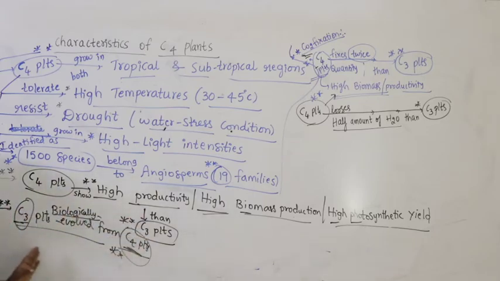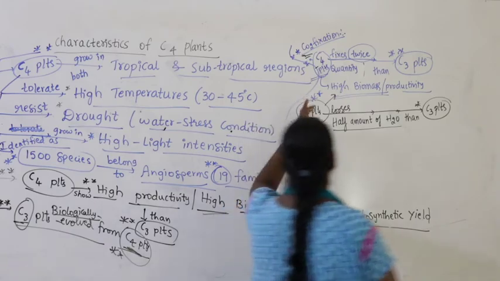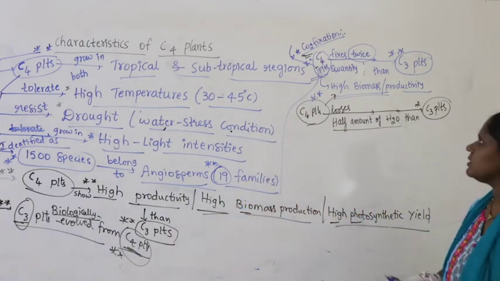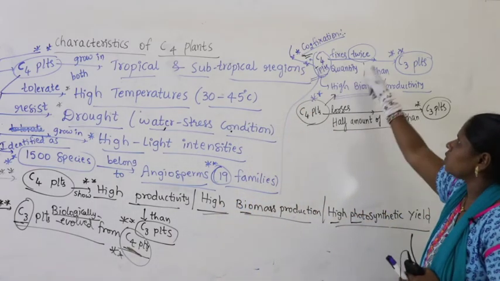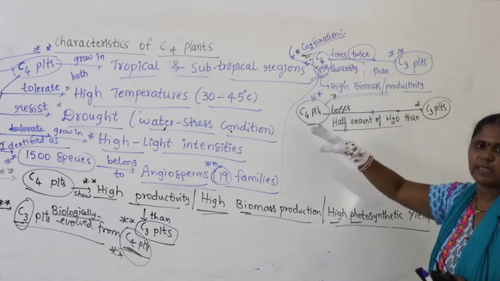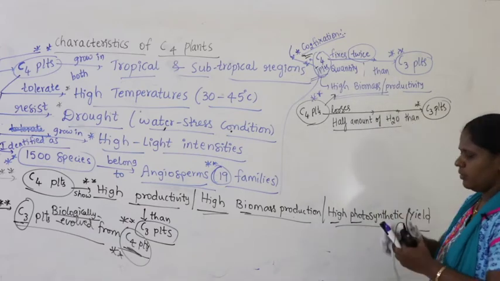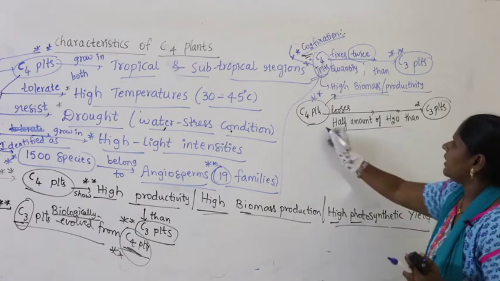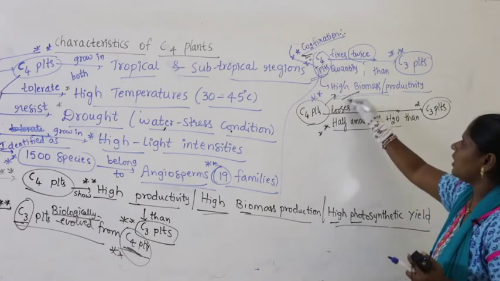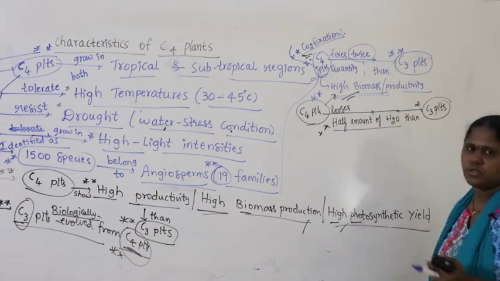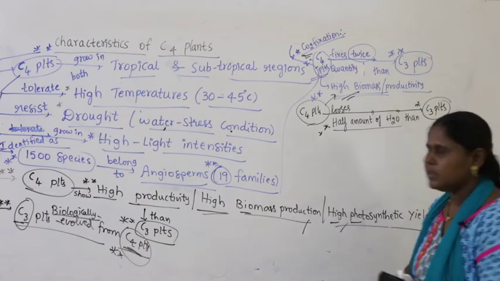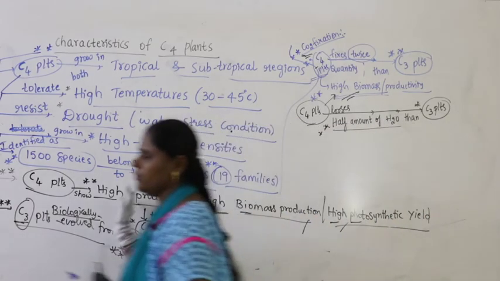That's why we say C3 plants biologically evolved from C4 plants, because of two important reasons: C4 fixes twice the quantity of carbon dioxide when compared with the C3, but loses only half the amount of water. That's why they show high biomass production. Right? Now, these are nothing but the characteristics of the C4 plants.